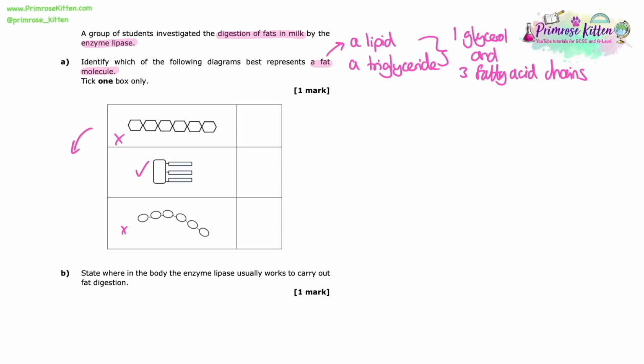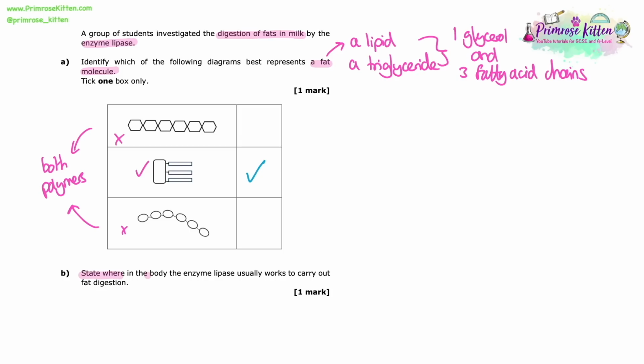So out of these 3 molecules, which one looks like it's made of a glycerol and 3 fatty acid chains? So it's got to be the middle one, and hopefully you'll have seen them look like this in diagrams. The other 2 can't be the right answer because they're both polymers. So they're chains of sugars or chains of amino acids for proteins, which create these long chains of the same molecules joined together. But lipids are different, and so that's why it's the middle option.